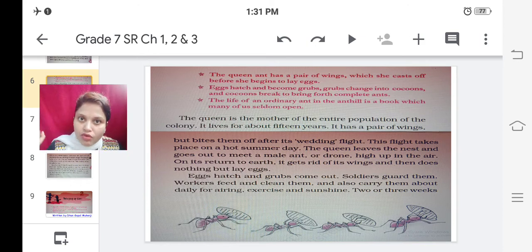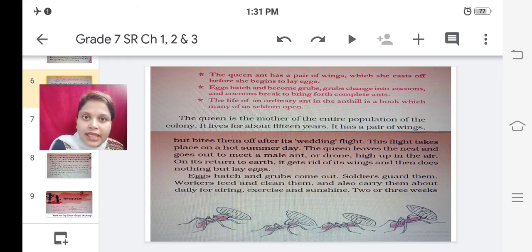It has a pair of wings. In the initial stage of her life, she has a pair of wings, but she bites them off after her wedding flight. Bites them off means she removes her wings after her wedding flight. Now, what is this wedding flight? This flight takes place on a hot summer day.